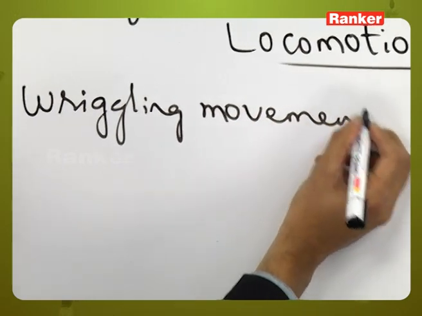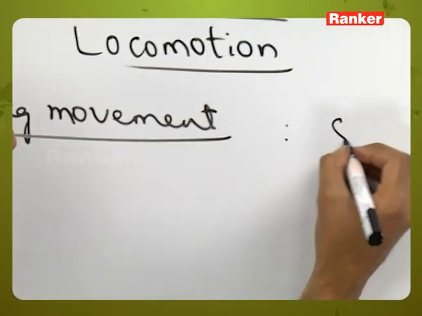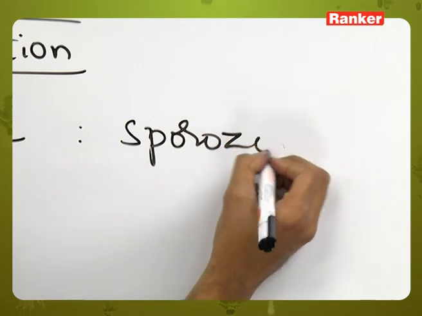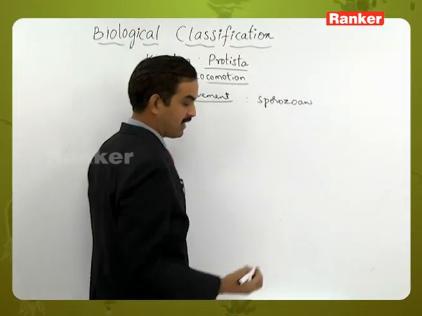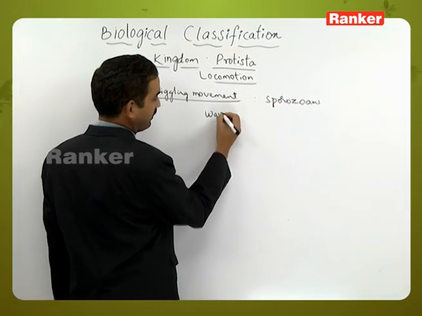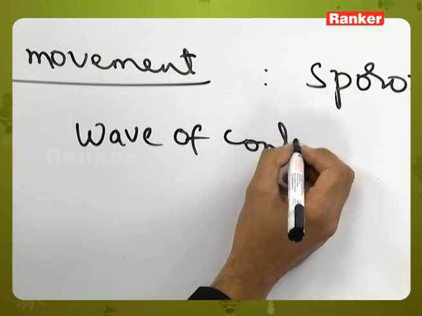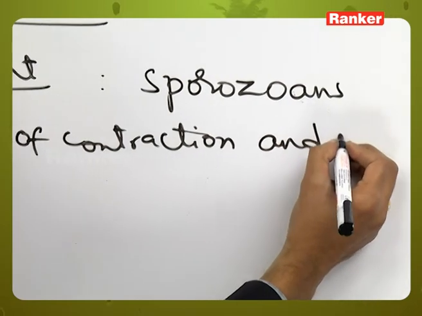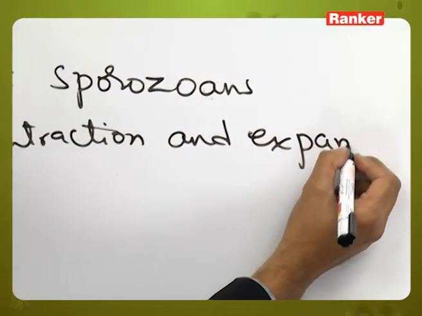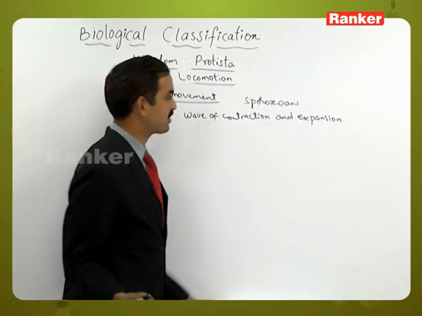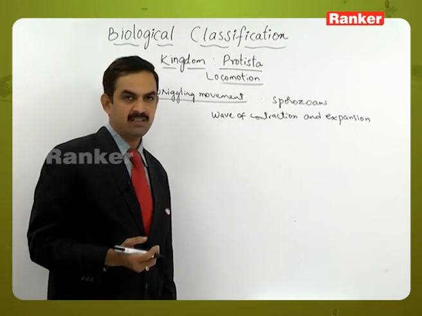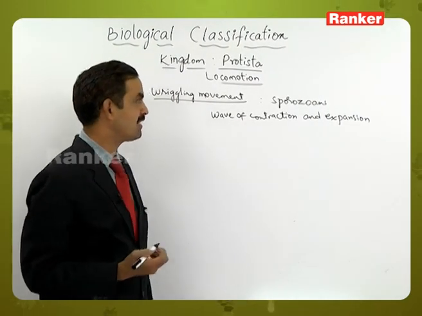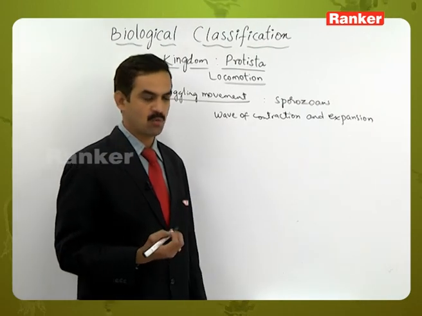Wriggling movement is exhibited by the sporozoans, where a wave of contraction and expansion is taking place. Because of the wave of contraction and expansion, the movement takes place. This type of movement is called the wriggling movement, exhibited by the sporozoans.